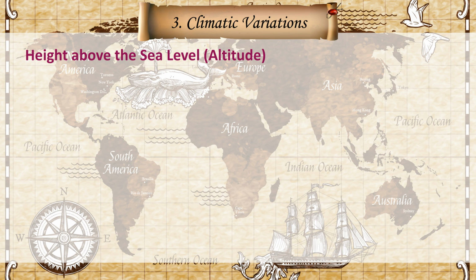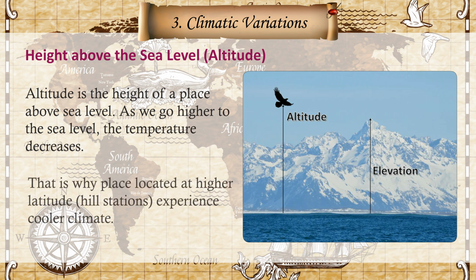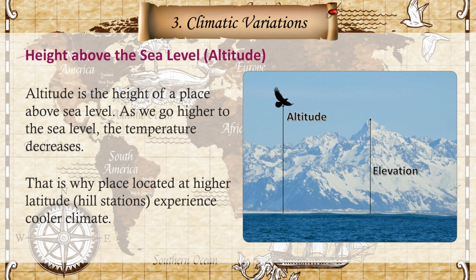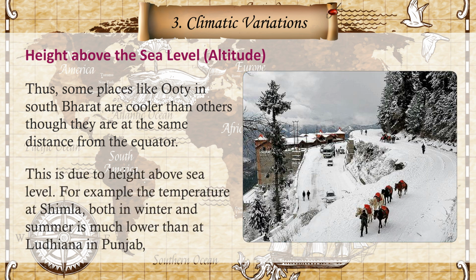Height above the sea level, altitude. Altitude is the height of a place above sea level. As we go higher above the sea level, the temperature decreases. That is why places located at higher altitude, hill stations, experience cooler climate. Thus, some places like Ooty in South Bharat are cooler than others, though they are at the same distance from the equator. This is due to height above sea level.